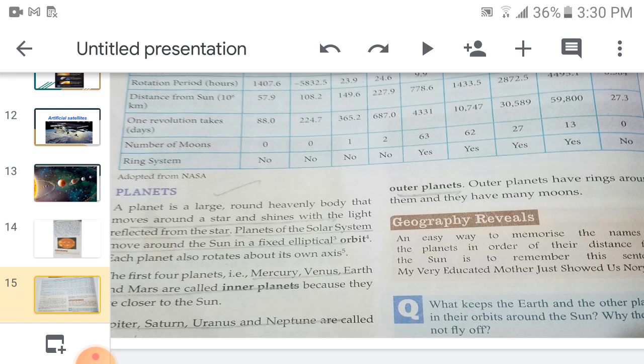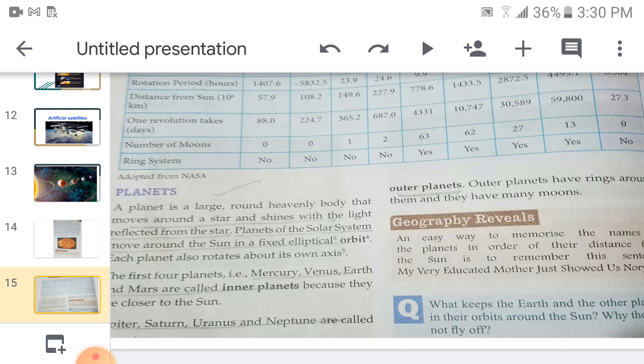Planets of the solar system move around the sun in a fixed elliptical orbit, along a fixed path. Each planet also rotates about its own axis. The first four planets that you already know, Mercury, Venus, Earth and Mars, are known as inner planets because they are closer to the sun. Jupiter, Saturn, Uranus and Neptune are known as outer planets because they are away from the sun, and the outer planets have rings around them.